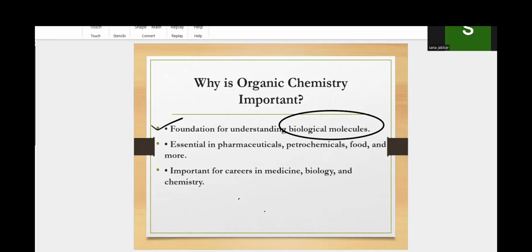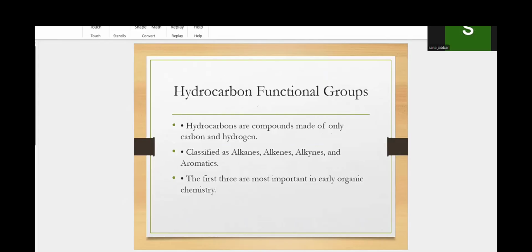So carbon is the main atom here too, and organic chemistry matters for pharmaceuticals, petrochemicals, foods, and careers in medicine. It has a main role in biology and also in our surroundings. Petrochemicals are always made up of carbon atoms.